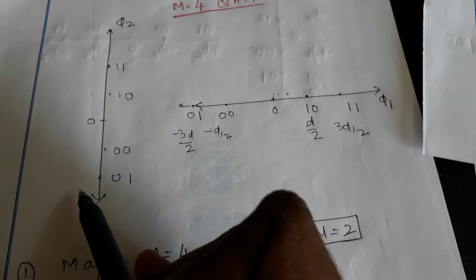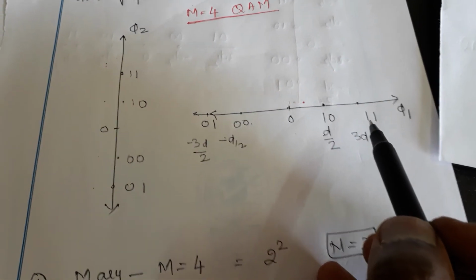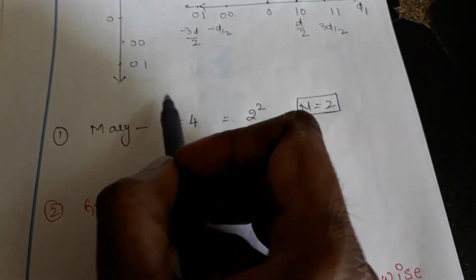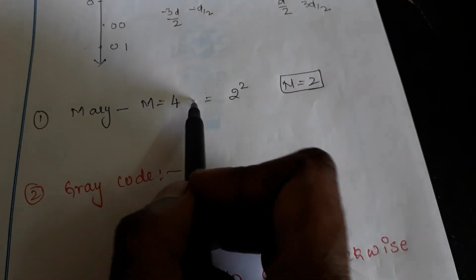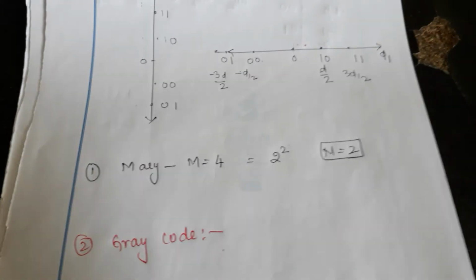Now you can take this as your 4-array QAM. Now I am going to deal with 16-array QAM. For 4-array, everybody knows 2 to the power of 2, correct? Let us see what Gray code is now.